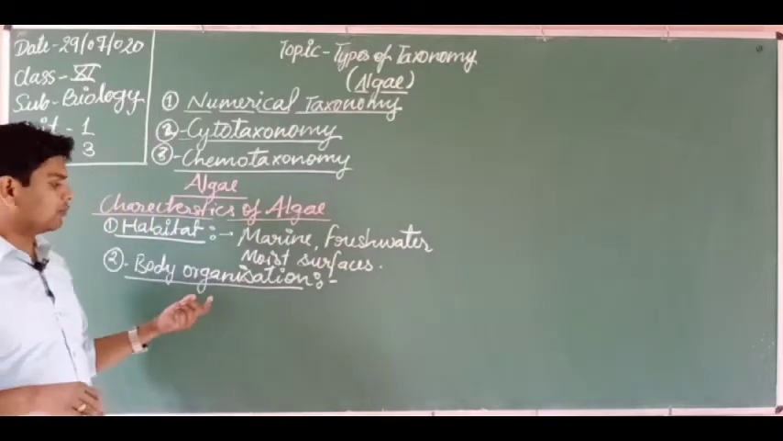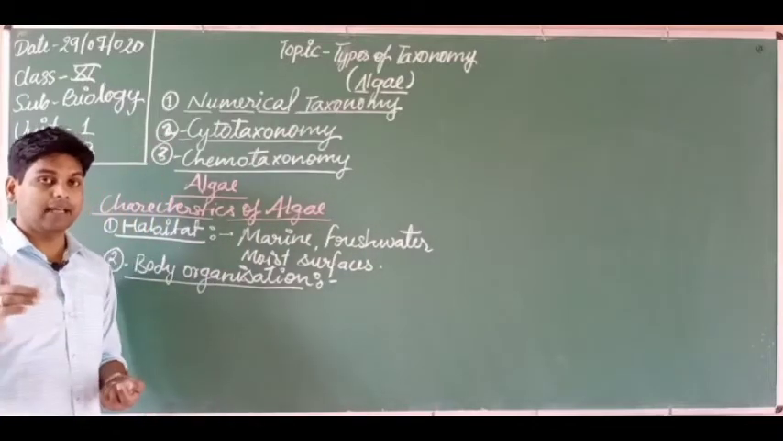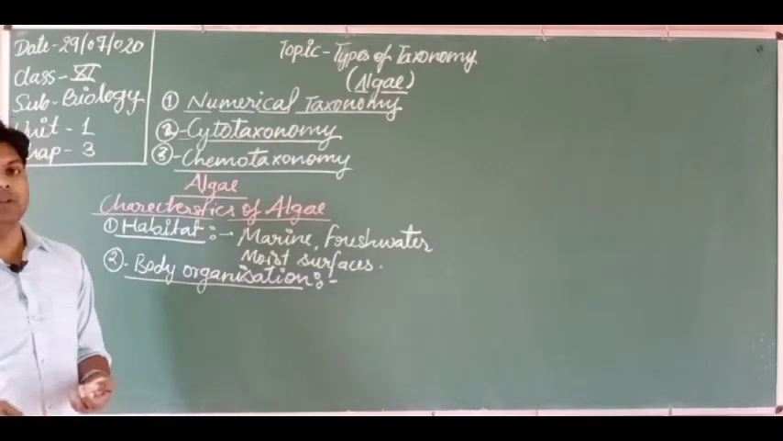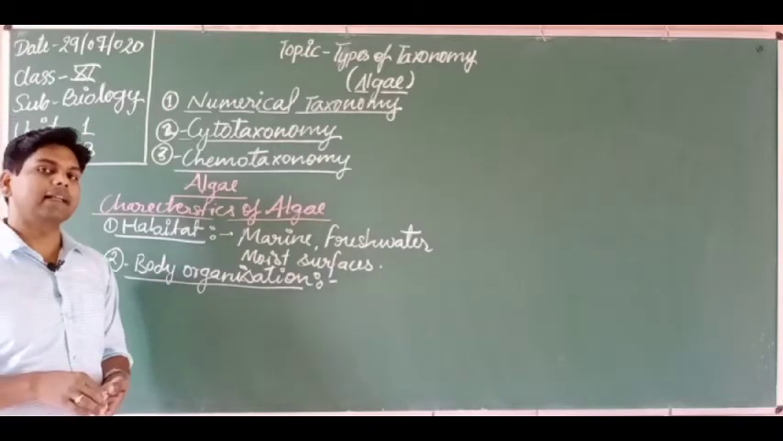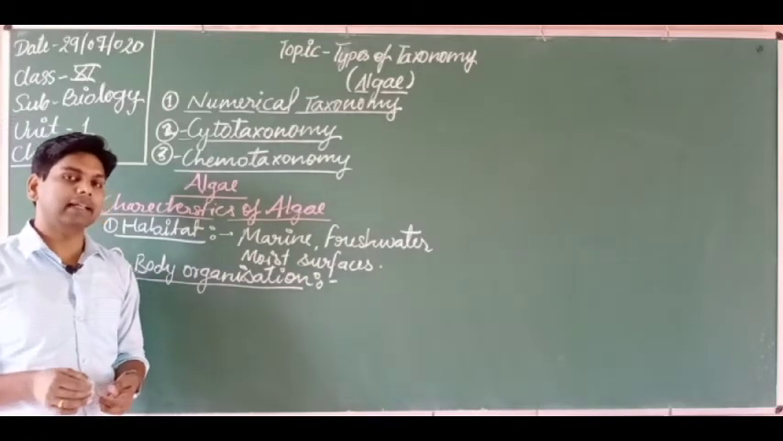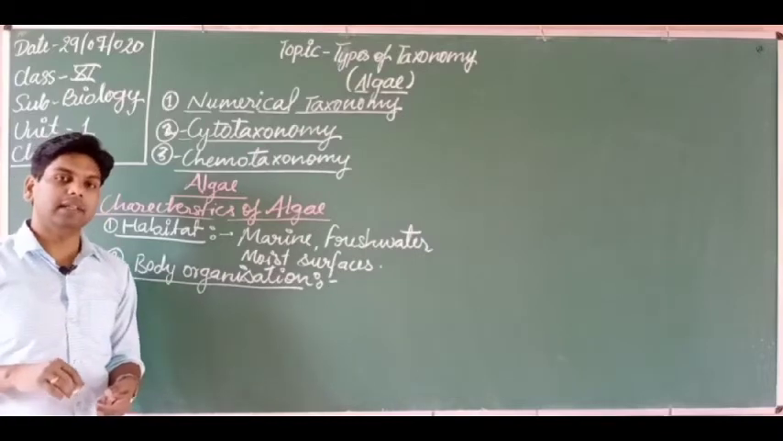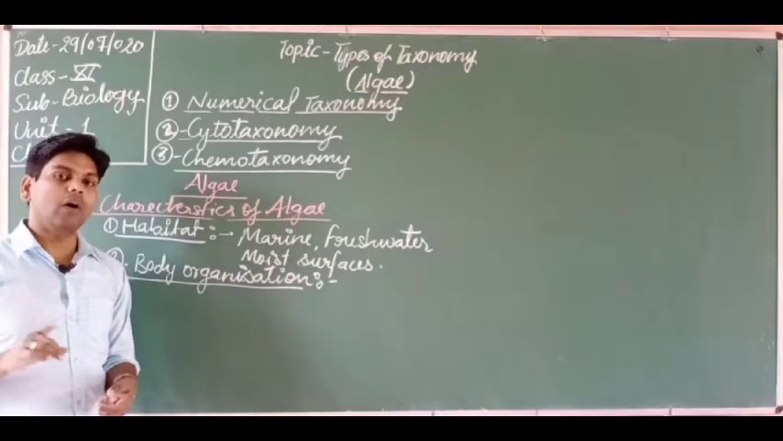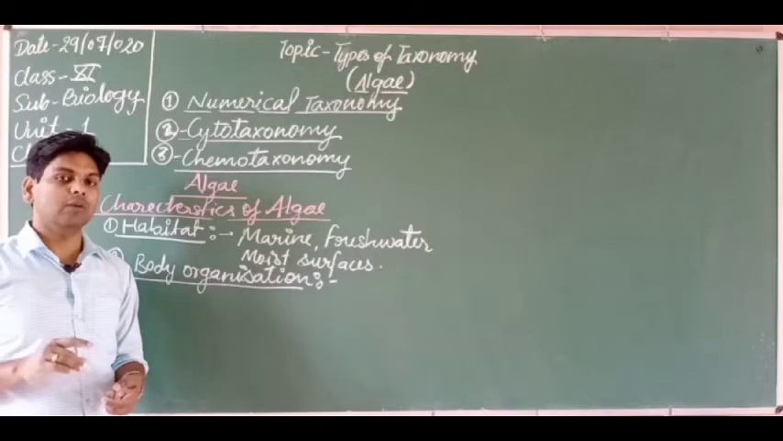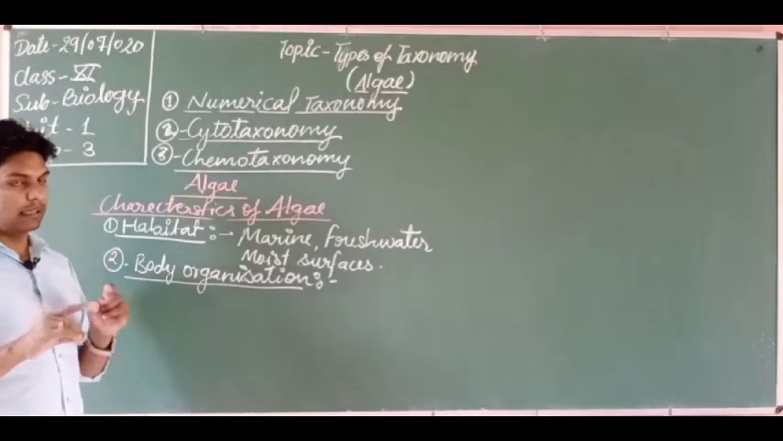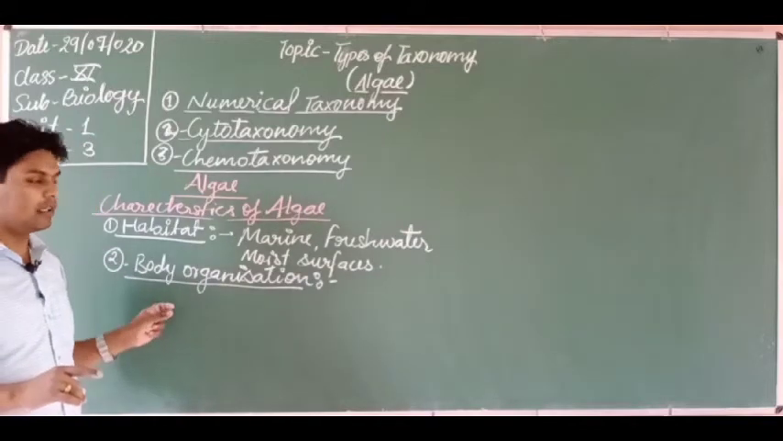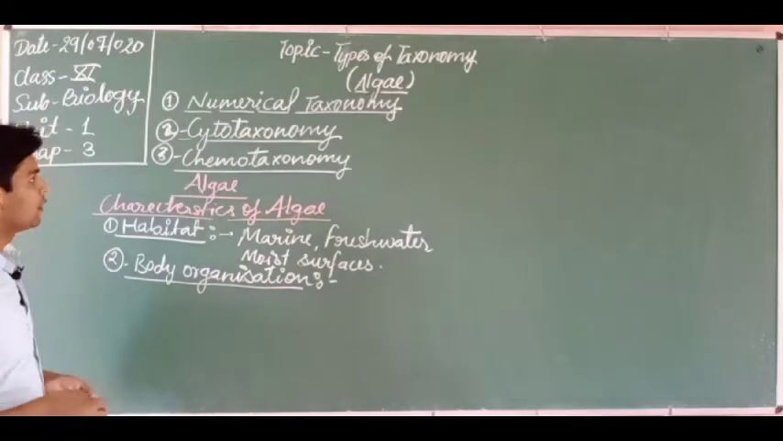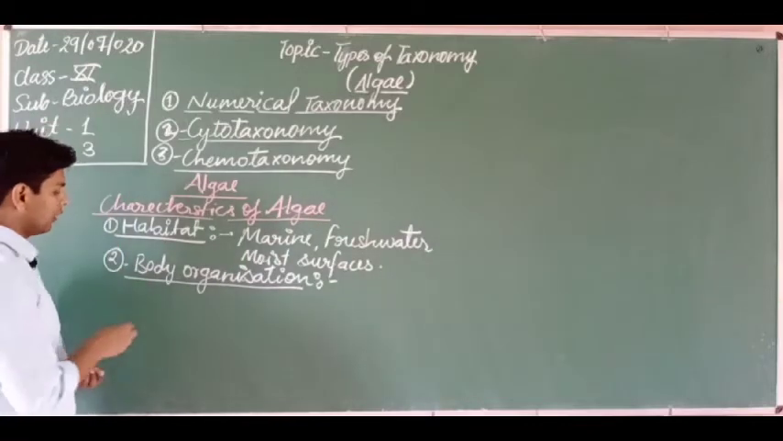So the undifferentiated body is known as the thallus. That is why I told you in the earlier video that one category is Thallophyta, including all the plant categories which have an undifferentiated body known as the thallus. So the thallus body is present, that is why it is included in the Thallophyta. So first we are discussing the Thallophyta.